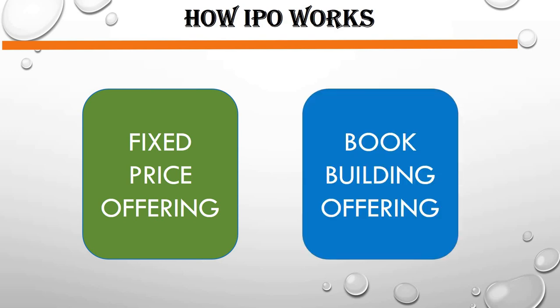Now the second method by which the company can go for the IPO is book building offering. In this book building offering, the price is discovered during the process of IPO. That means price is not fixed in advance. Once the company has given the offer to the general public to bid, only after that the price will be fixed. So in this lecture, we are going to talk about the book building offering. So let's see how the book building process works.